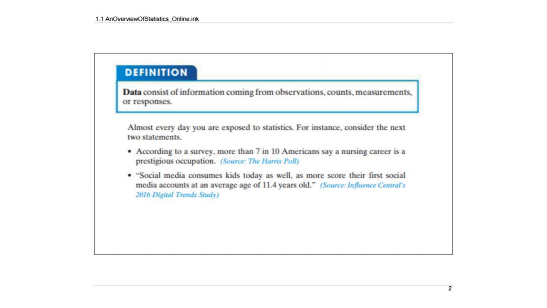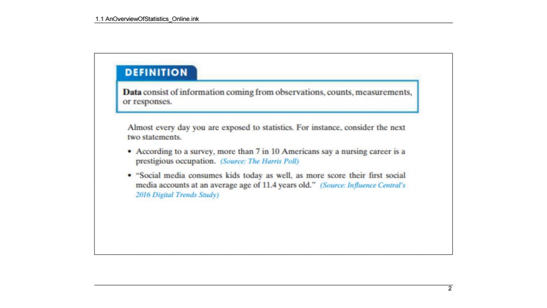All right, so the first word is data. Data can be all kinds of things. It can be observations, it could be counts, it can be measurements, it can be responses. You can do a survey where you ask people, like this one, it says more than 7 in 10 Americans say a nursing career is a prestigious occupation. Well, they went around and asked people that.